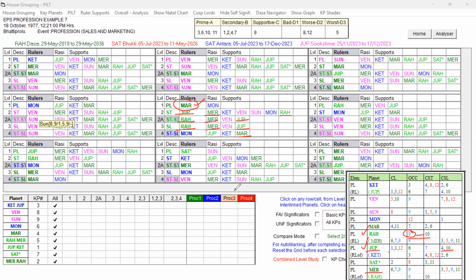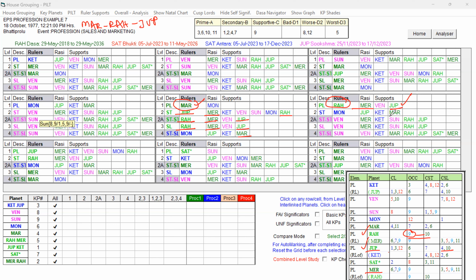And what we have to do in the Bhukti Lord, the Dasa Lord is good. The Bhukti Lord should have these key planets and the rulers are in support to the other planet, which can favor the transfer and promotions. So in the Mars Dasa, actually the native got the transfer in Mars Dasa, Rahu Bhukti, in Jupiter Antara. Mars Dasa, Rahu Bhukti. Look at Rahu Bhukti. Rahu itself is good, supported by Jupiter is good. Rahu is one of the strong favorable key planets and influenced by Jupiter also.